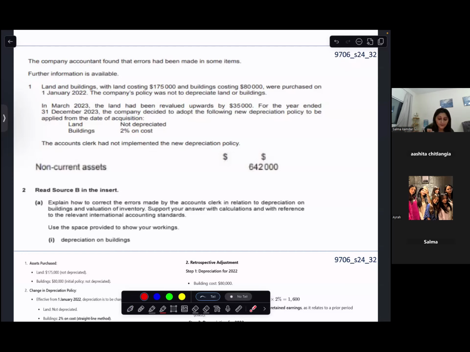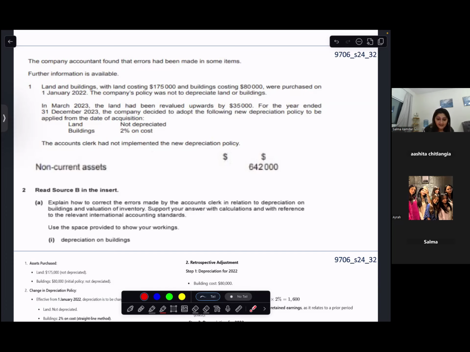relevant part that you need to solve, part 2A of May June 2024 paper 32. With me? Okay. Now look over here. The company accountant has found that he has made some errors.